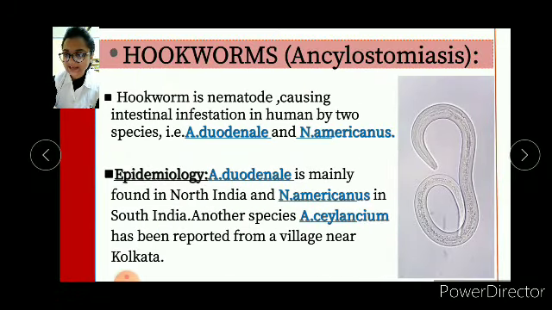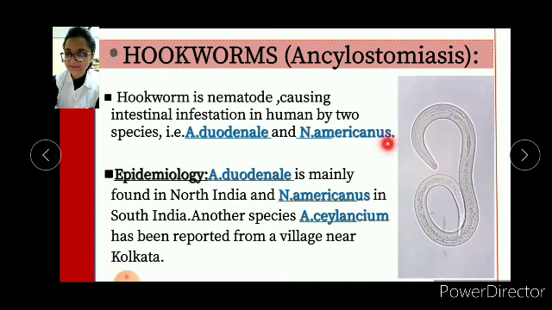Now moving to the next page, that is hookworms. This member is called hookworms, or this causes ankylostomiasis. Hookworm is a nematode causing intestinal infestation in humans by 2 species. First of all, that is Ankylostoma duodenale and then Necator americanus.